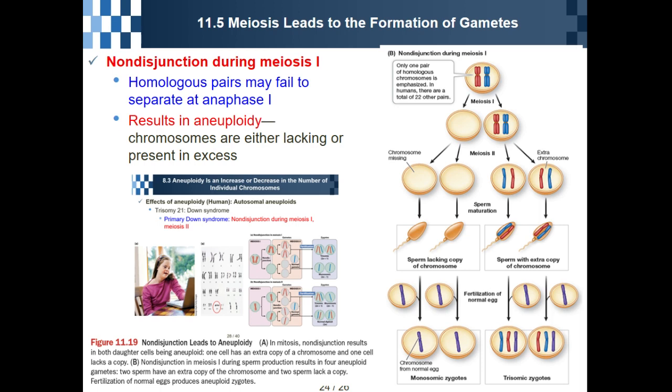They have chromosome 21, but they have 1, 2, 3 copies. Non-disjunction sometimes happens if the mother's age is higher. If the mother's age is higher, there is a greater possibility that the baby has Down syndrome because of non-disjunction during meiosis.